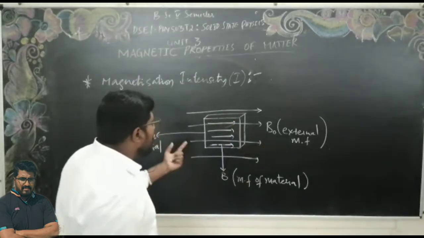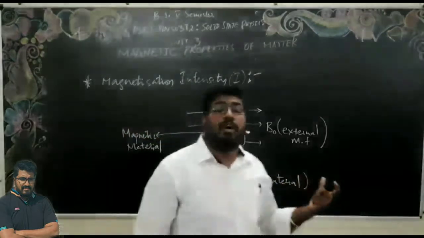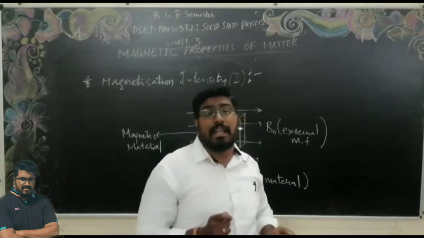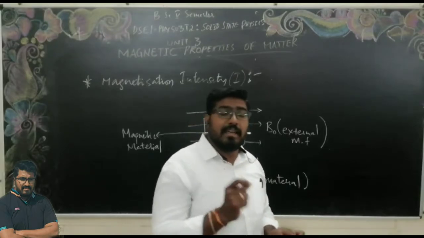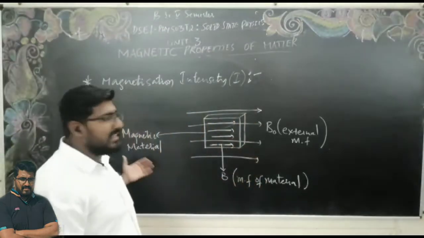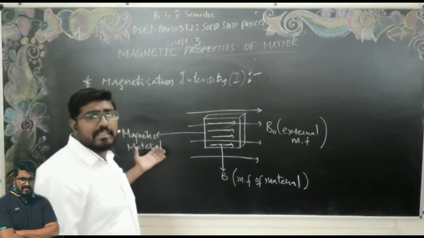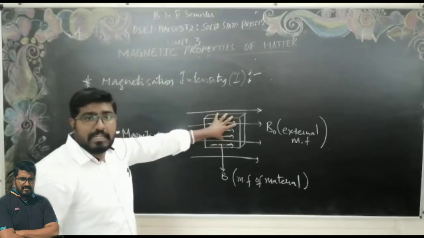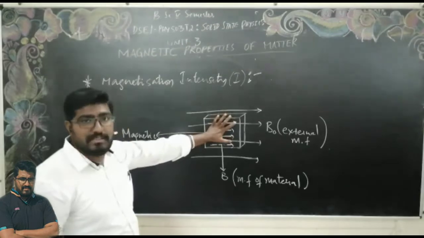As I told you in the last class, not all materials are magnetic materials. Only where unpaired electrons exist do magnetic properties occur. In the same way, the magnetic material which I am taking is an unpaired-electron type particle, material, substance or specimen.